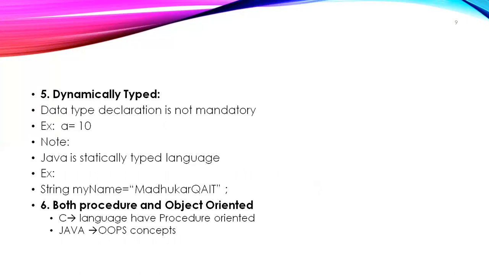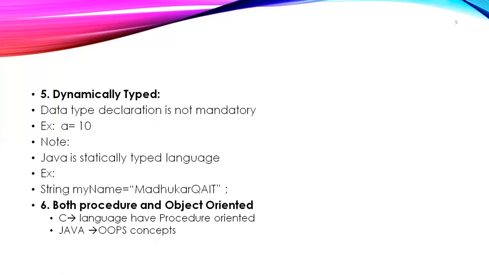Dynamically typed. What is the meaning of that? Dynamically typed means data type declaration is not mandatory. Suppose I want to give a variable the value 10, I can just say a equals 10. Whereas Java is a strictly typed language. If I declare a variable, you have to specify the data type, what type of value it has to hold, whether it is a string, integer or boolean. But in Python, it is not required. Dynamically, based on whatever value you set, it is going to consider the data type.